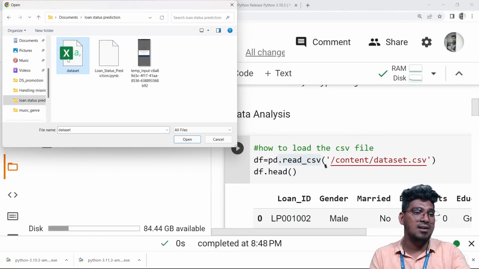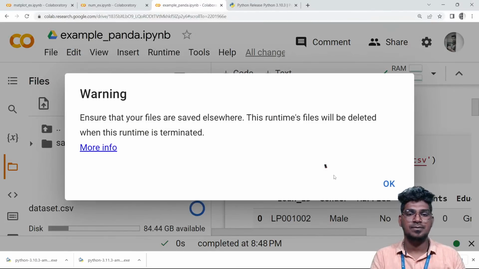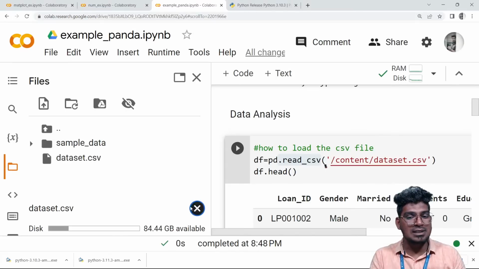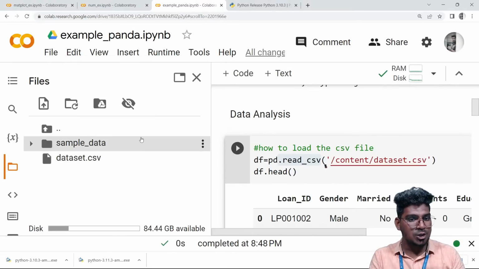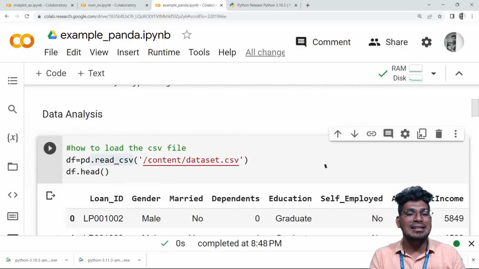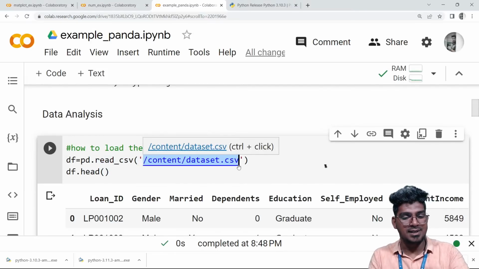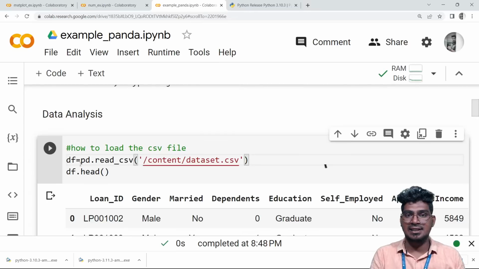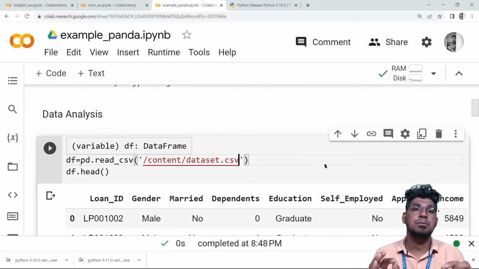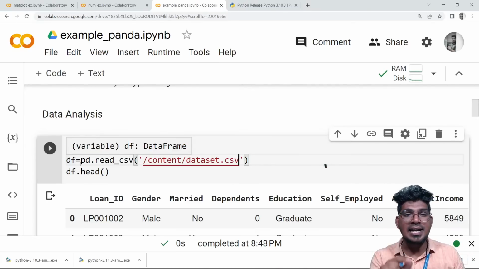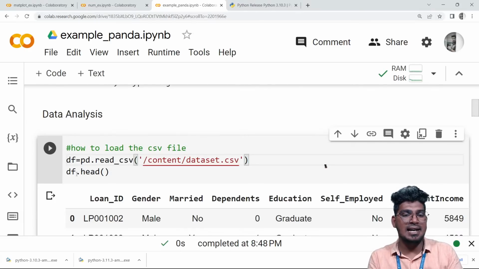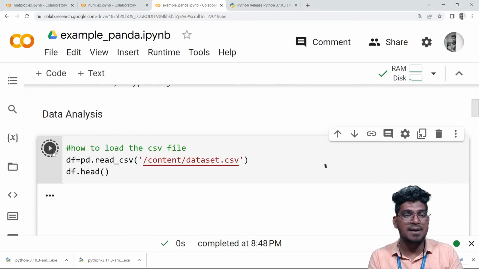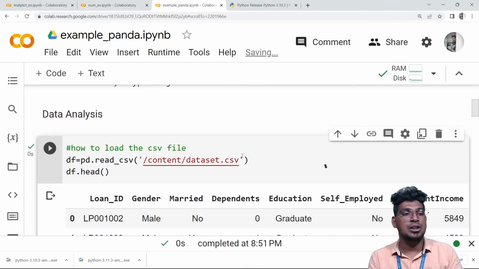And this is the data I'm going to use today. Click here and also click here. Once you upload this one, you have to click these three dots, copy the path, and also type dot read CSV and paste it here. Once you paste it there, how to load the data set, that is the most important question. With the help of read CSV, pd.read_csv will help to load this particular data. Once you run this, it will be loaded.